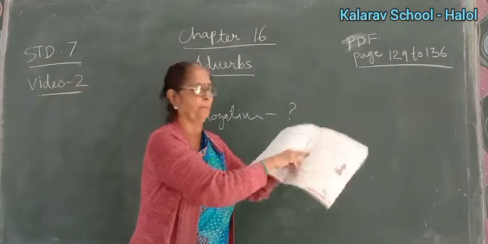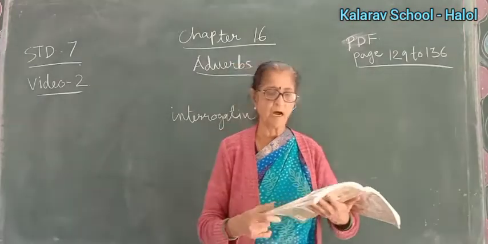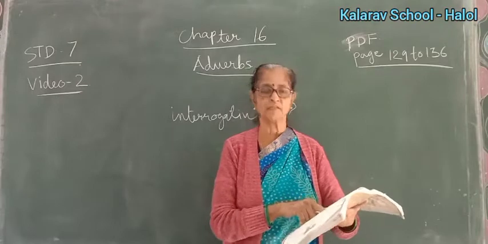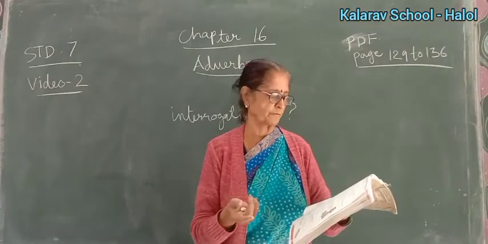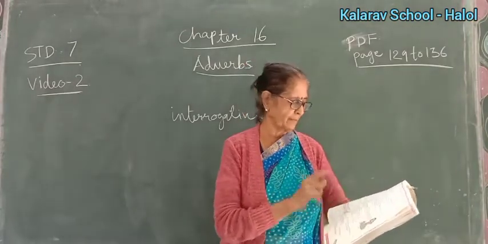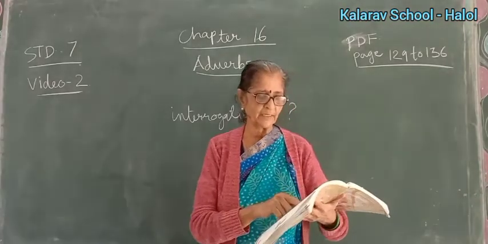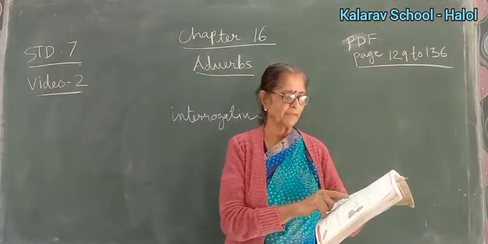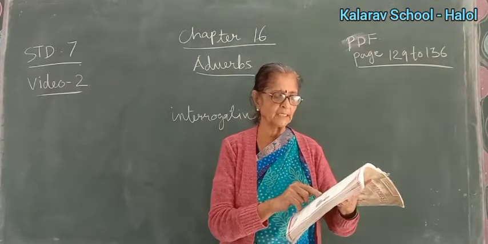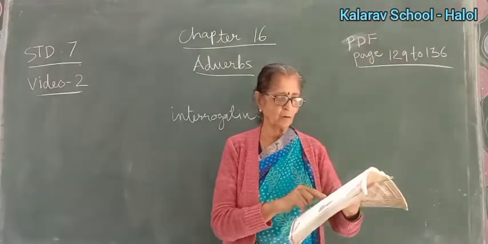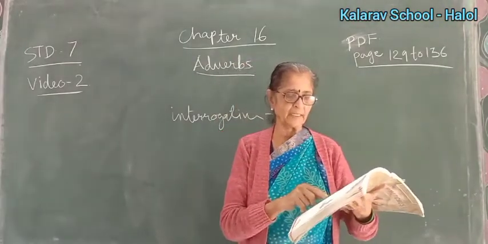Now, interrogative adverbs are used to ask questions. Words like how, where, when, how many, how much, how often, how long, why, and so on are used for asking questions about time, place, manner, quantity, reason, and frequency of an action. They usually come at the beginning of a sentence. Where did the children go for picnic? This is place. Where was the building constructed? Place. How is the girl performing in academics? Manner. How? When will the meeting be held?